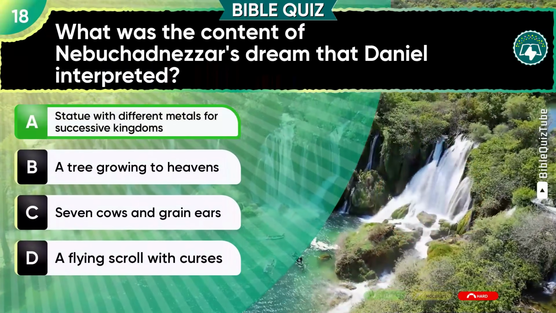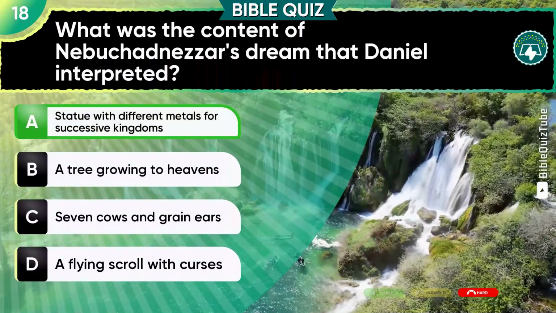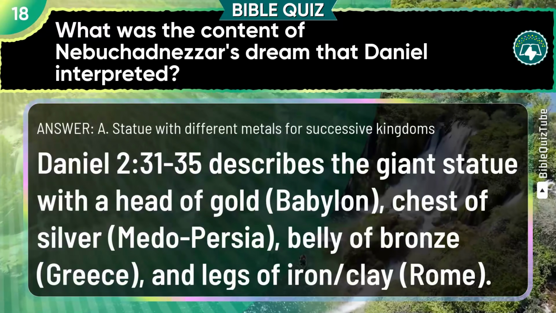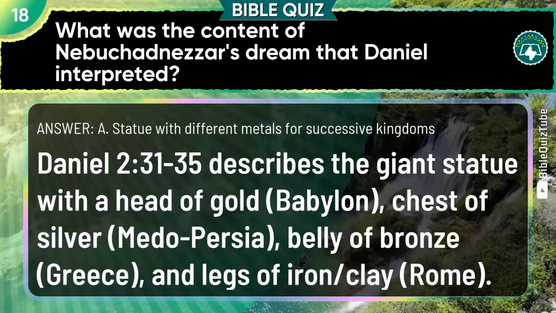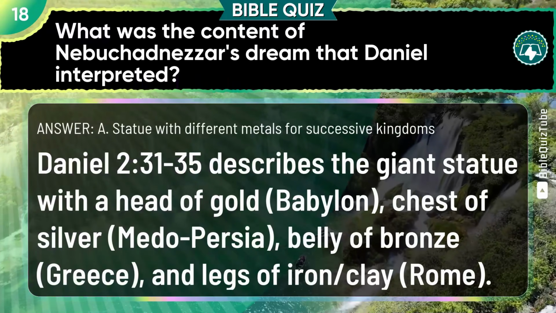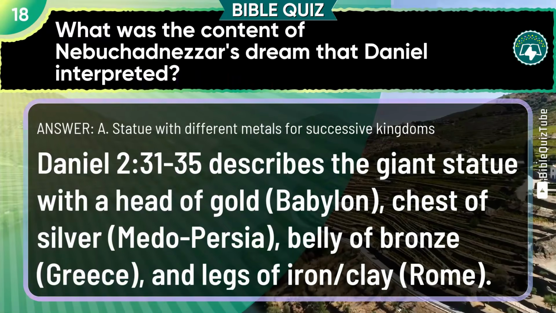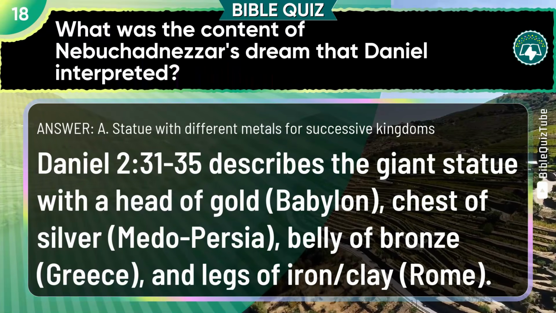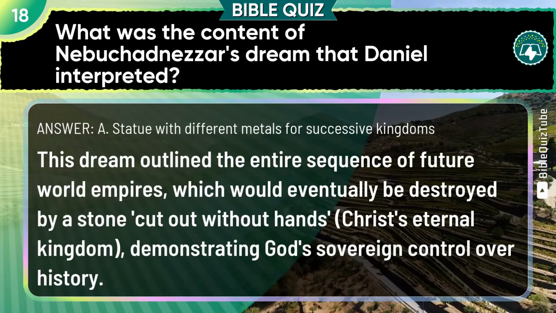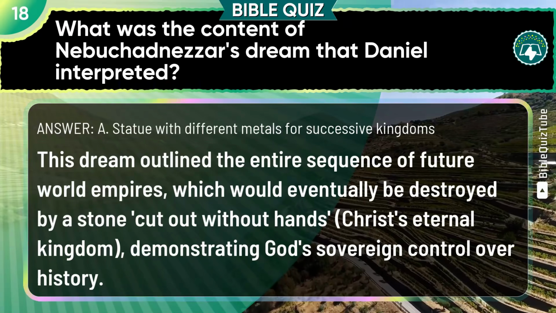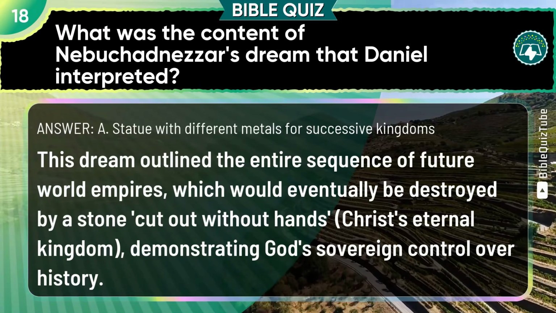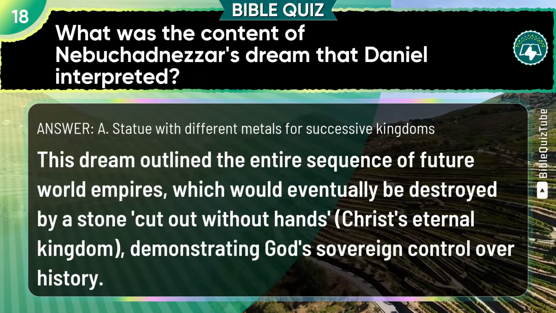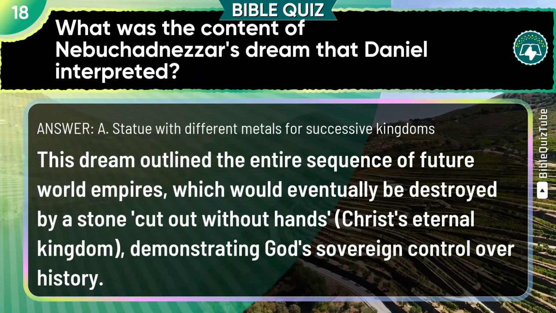You're crushing it. A statue with different metals for successive kingdoms is right. The explanation. Daniel chapter 2 verses 31 to 35 describes the giant statue with a head of gold, Babylon, chest of silver, Medo-Persia, belly of bronze, Greece, and legs of iron clay, Rome. This dream outlined the entire sequence of future world empires, which would eventually be destroyed by a stone cut out without hands, Christ's eternal kingdom, demonstrating God's sovereign control over history.